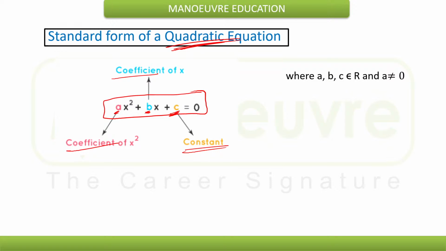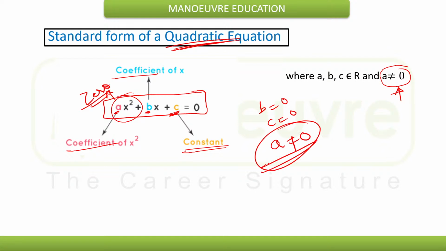For any equation to be quadratic, the most important condition is that the value of a must not be 0, because if a becomes 0, then this whole term becomes 0 and the equation gets converted into a linear equation and not a quadratic equation. Hence the value of b can be 0, the value of c can be 0, but the value of a cannot be 0, because it is a which keeps it a quadratic equation or removes it from being qualified as one.